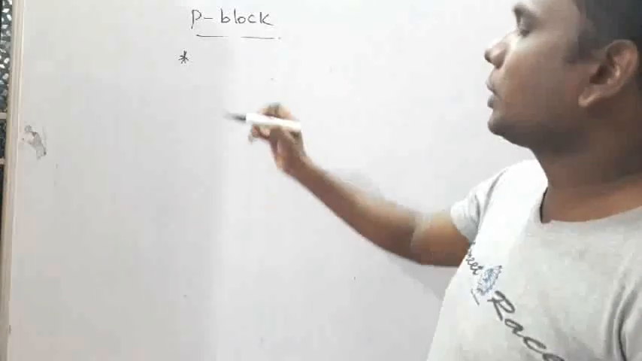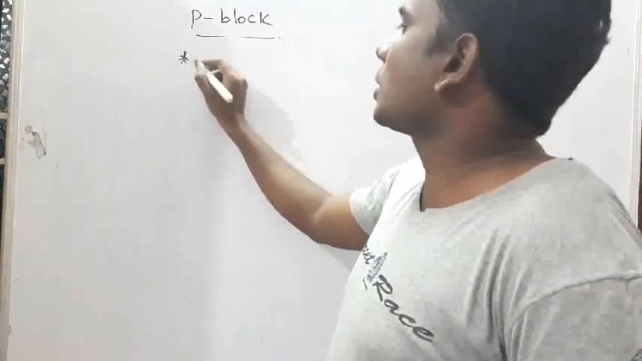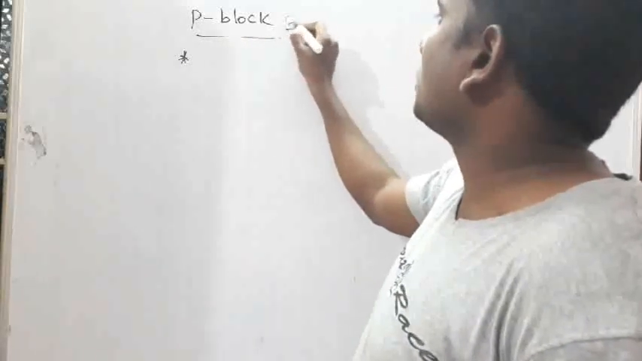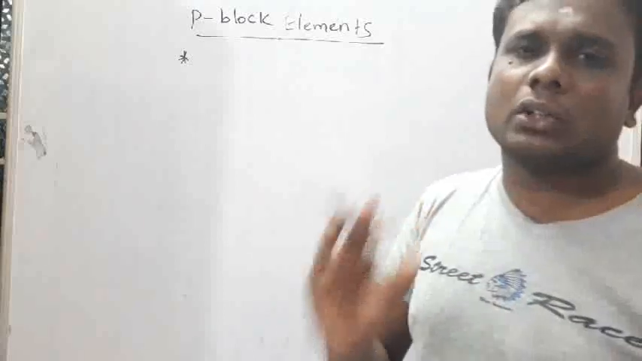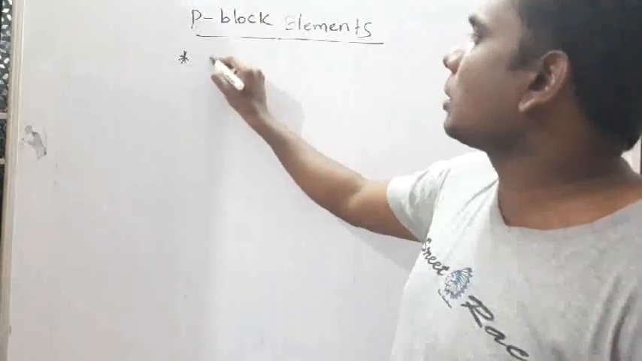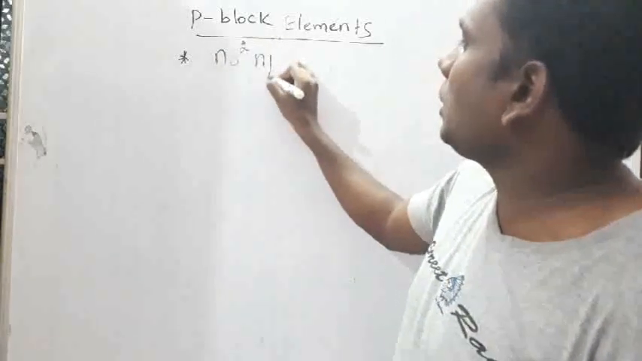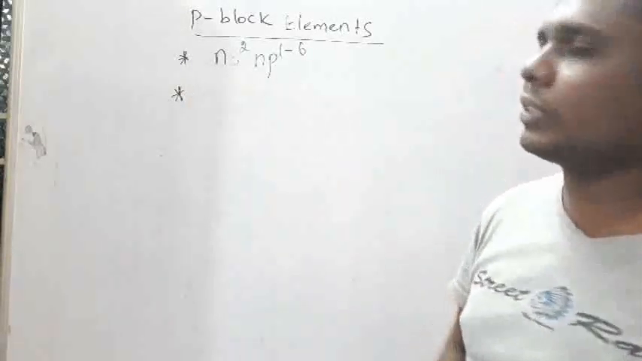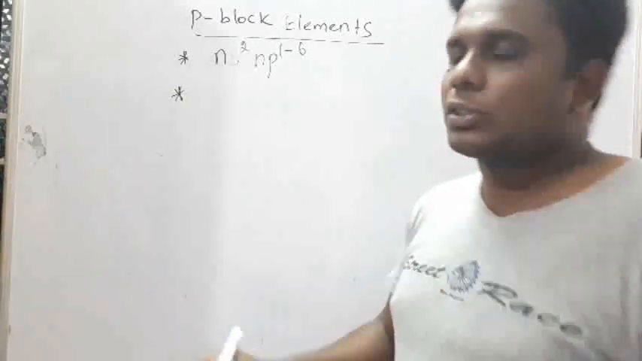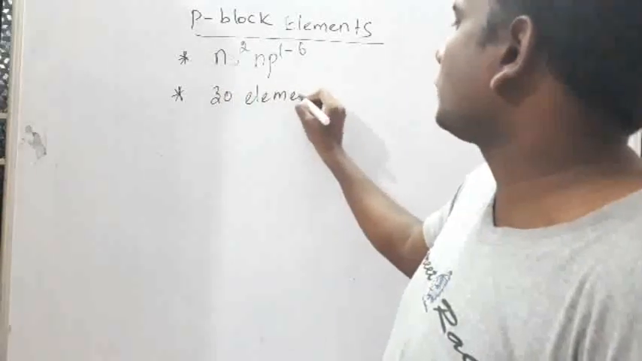Suppose the general electronic configuration of p block elements. Every group, every block has a general electronic configuration. For the p block, the general electronic configuration is ns2 np1-6. So how many elements are there in total? 30 elements are there.